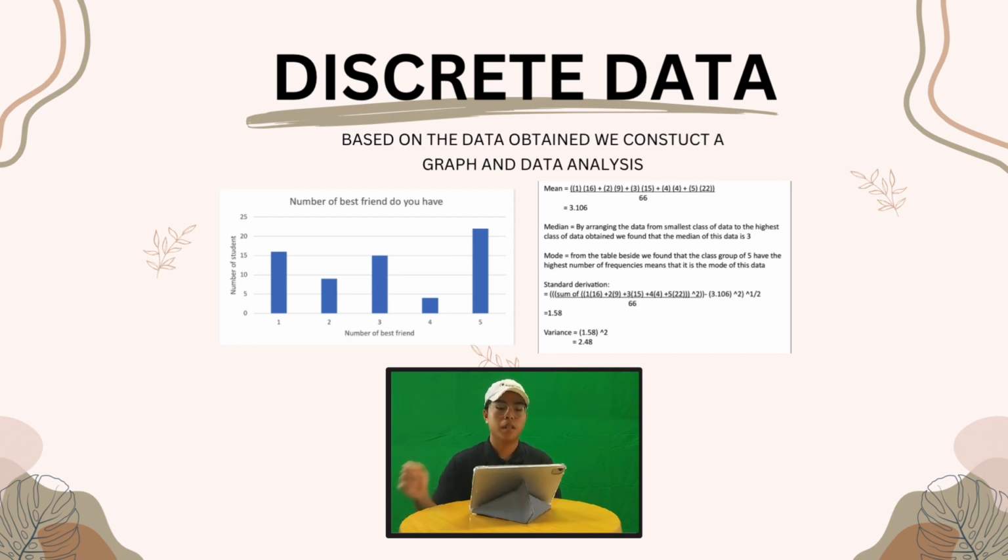Let's go deeper into the detail on how many friends are in each category. We got a total of 22 people who have 5 best friends, 4 people who have 4 best friends, 15 people who have 3 best friends, 9 people who have 2 best friends, and lastly, 16 people who have only 1 best friend. That's all for my part.